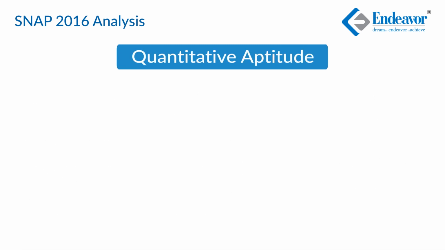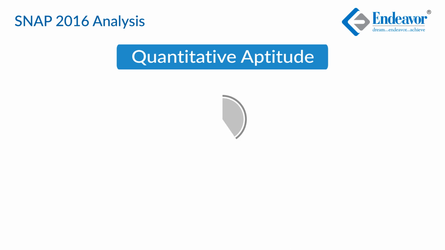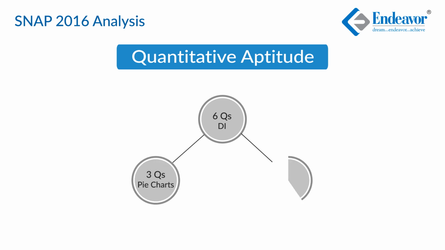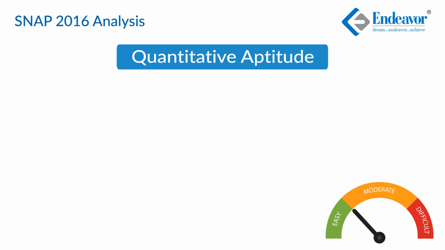Moving on to the quant section, there were 40 questions in this section, out of which 6 questions were of DI and 34 questions were of quant. The 6 questions of DI were spread across 2 sets, 3 questions of pie charts and 3 questions of tables, and these 2 sets can be considered to be easy to moderate. Out of the 34 questions of quant, there was a reasonable spread here also.